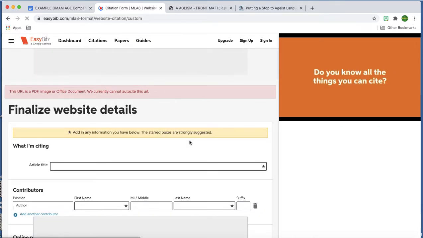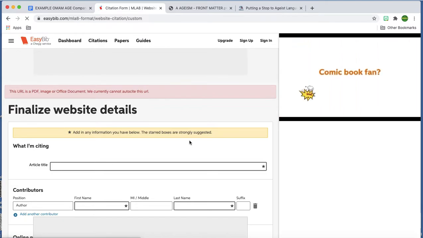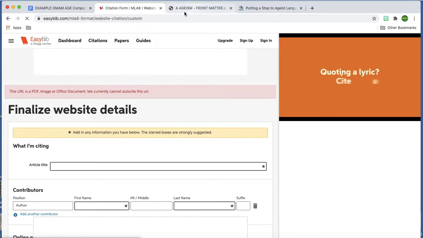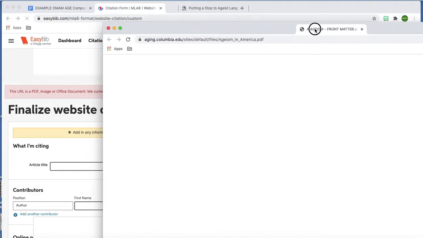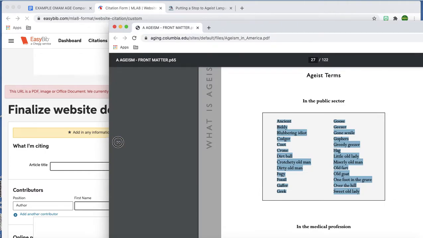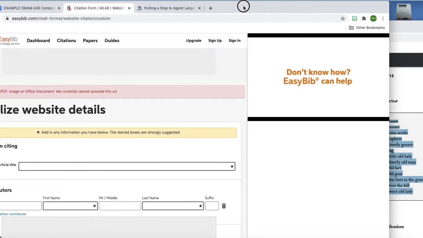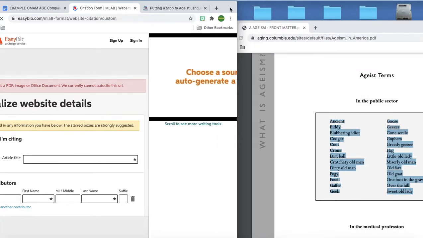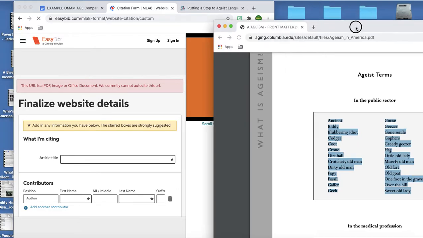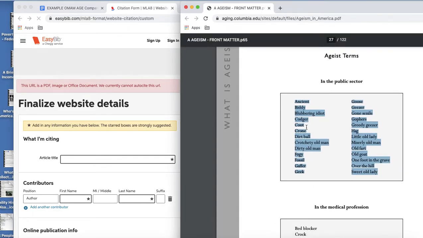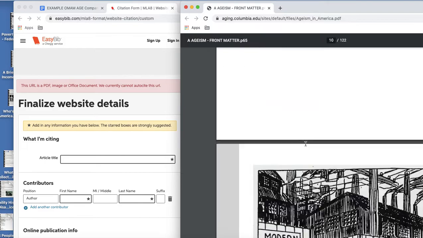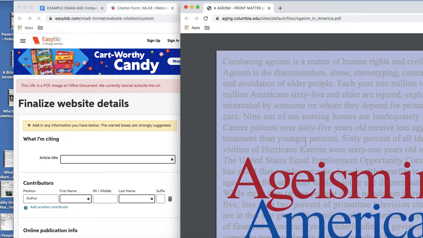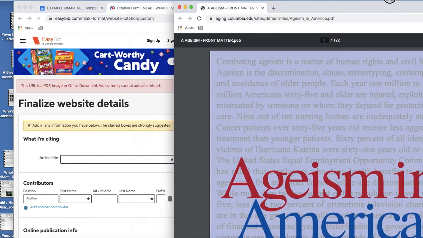Oh, this URL is a PDF. We can't auto-cite this URL. All right, so if this happens to you, let me show you what you're going to do. You're going to pull over the document and put it side by side with your EasyBib. So I'm going to adjust these windows so that I can sit them side by side, perhaps a bit more easily. And we're just going to go through and fill stuff in. And yeah, I know it seems like something where you're like, I'll do it later. You're not going to do it later.